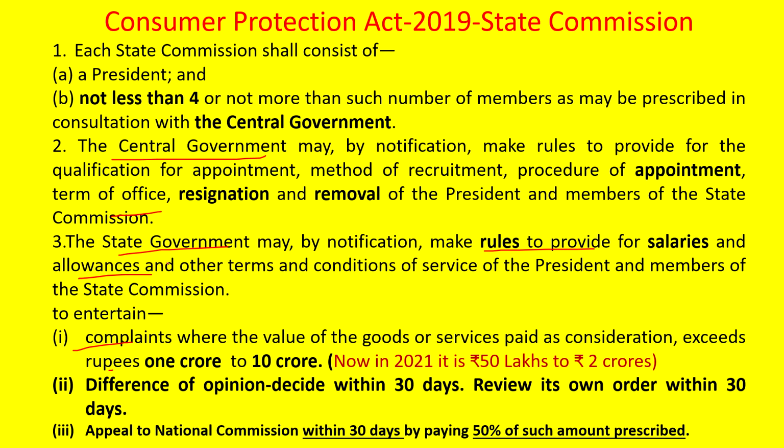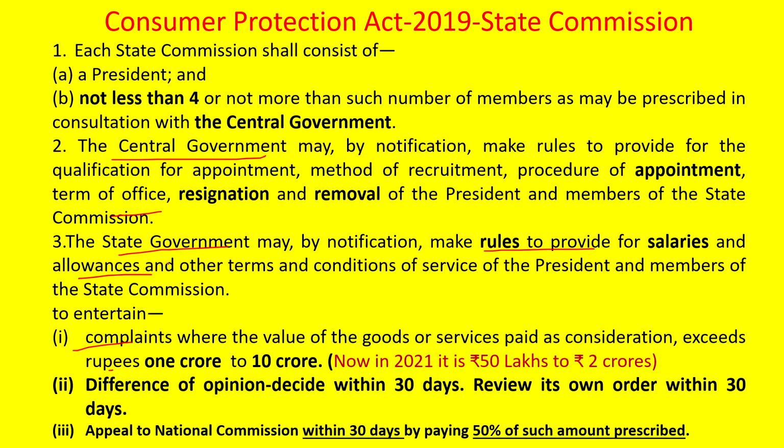And the state commission entertains complaints where the value of goods or services paid as consideration exceeds 1 crore up to 10 crore. That is the previous ruling. Now in 2021 it is 50 lakhs to 2 crores. State commission will come into play. And a difference of opinion will be decided within 30 days.